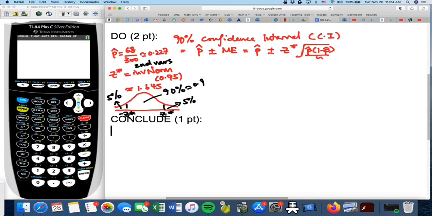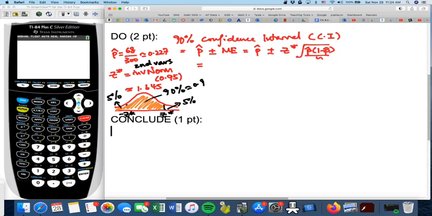On the calculator, inverse norm usually uses the area to the left. So we need to calculate this orange part. The middle part, which is 0.9, plus the tail, which is 0.05, gives us 0.95. So you always need to remember to add the area to the left, right? To find the Z star with inverse norm, we need to calculate all the areas to the left. In this case it's 0.95 and Z star is 1.645, rounded to 3 decimal places.